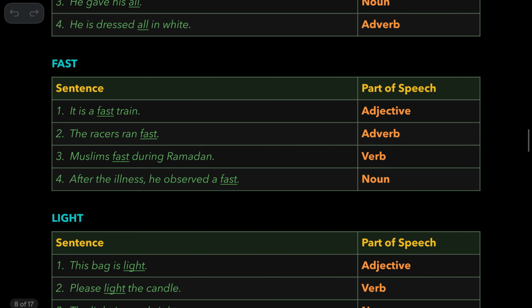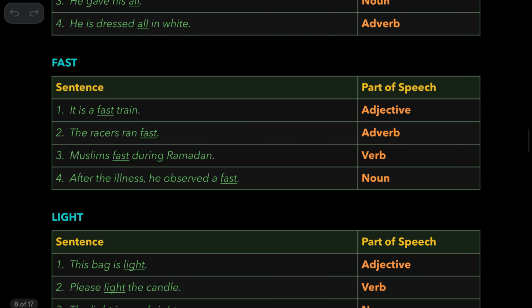Some more examples. Look at this word fast. It is a fast train. It's an adjective because it describes this noun. The racers ran fast. It's an adverb because it tells us how the racers ran. Muslims fast during Ramzan. So it's a verb here. Why? Because it refers to the action that Muslims perform. They do something. What do? They fast. After the illness, he observed a fast. So fast is a noun.